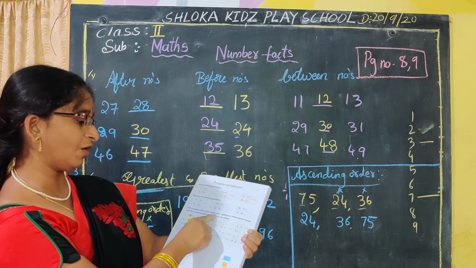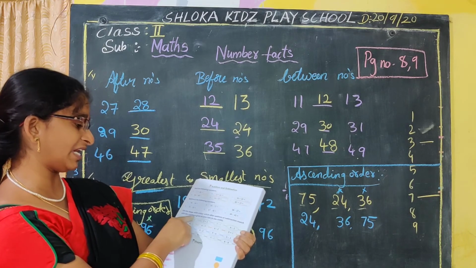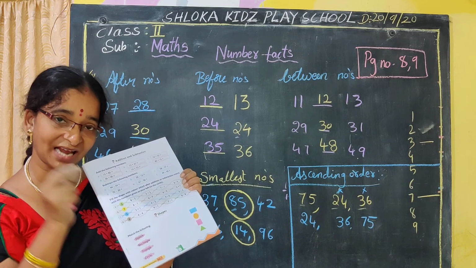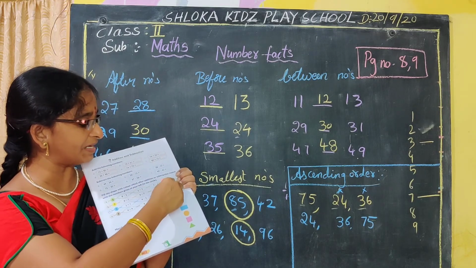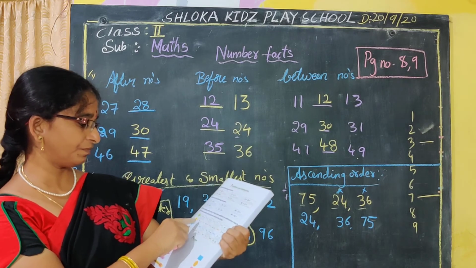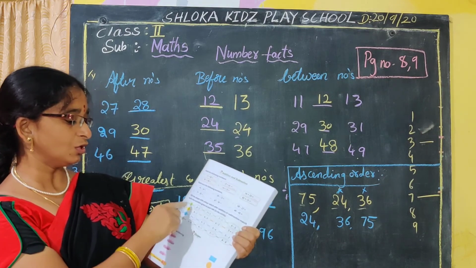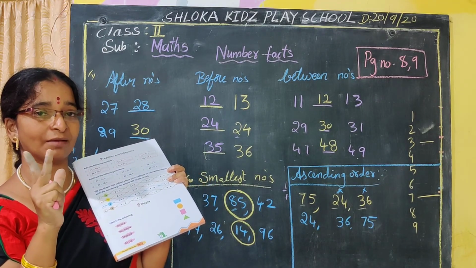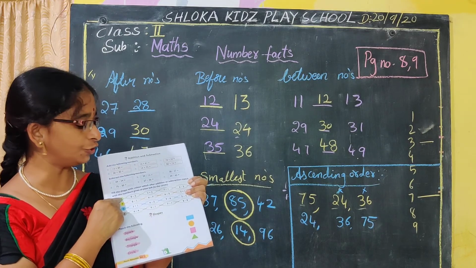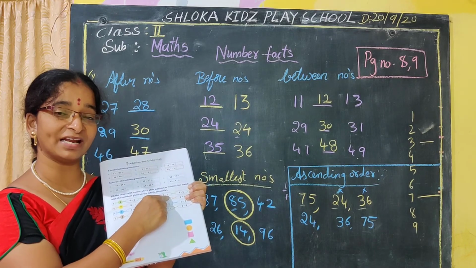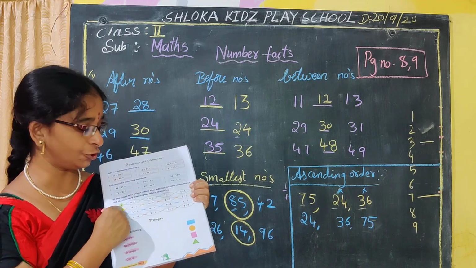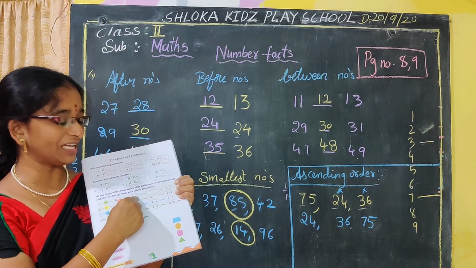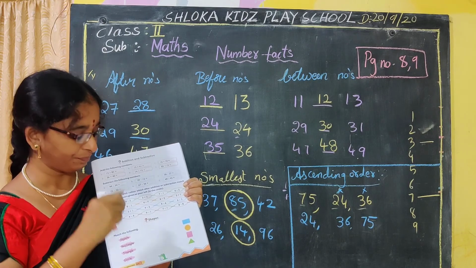Fill in the shape with color after addition or subtraction, matching with the numbers given at your left. Here he has given 5, 7, 3, 8, in a jumbled way. 8 minus 2 means what will come, Nana? 6 will come. Is this the correct answer? No. 7 minus 1 means the answer is 6. Correct answer? No. 6 minus 5, what will come? 1. Is it the correct answer? No. 3 plus 2 means 5.